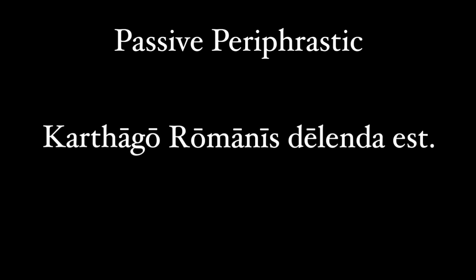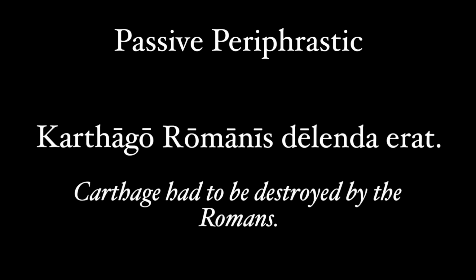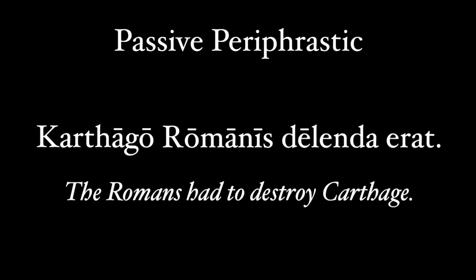And since this happened in history, est becomes erat, the imperfect. Carthago Romanis delenda erat. Carthage had to be destroyed by the Romans, or the Romans had to destroy Carthage. It's generally accepted that passive periphrastics can and should be translated actively whenever possible. It often makes the English sound better.